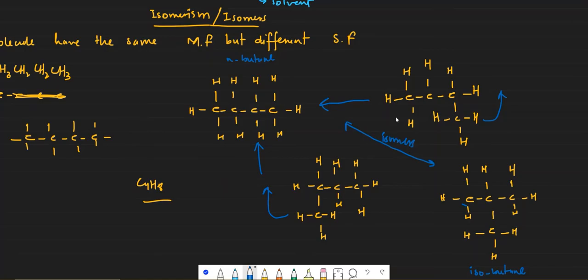So how do you make isomers? Here we primarily are discussing chain isomers. Okay, in A levels you are going to study a lot of other isomers. Just remember that these are chain isomers in which we change the length of the chain. We change the length of the main chain. Okay, I picked up this carbon group and I attached it to one of these. I cannot attach it here or here, because if we attach it here, it's already attached over here, and if I attach it here, it's going to make the same structure. I can only attach this carbon group here.